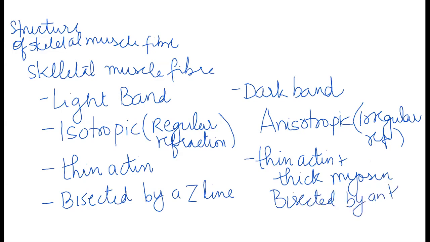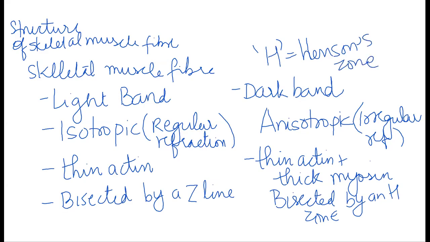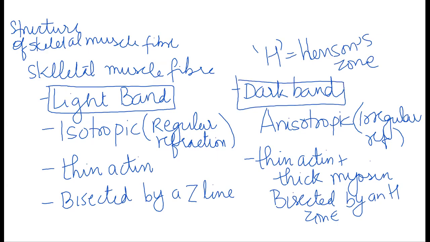Remember, Z line is a line because it's thin. H stands for Hensen, the person who discovered it. It's called Hensen zone because it is thicker. So this is the light and dark bands, and that is why the skeletal muscle, as I showed you in the PPT, is striated.